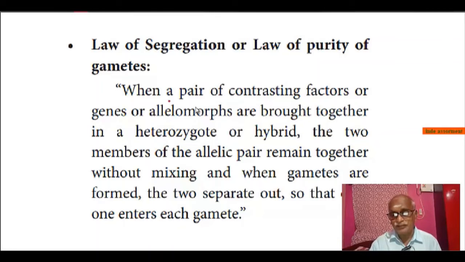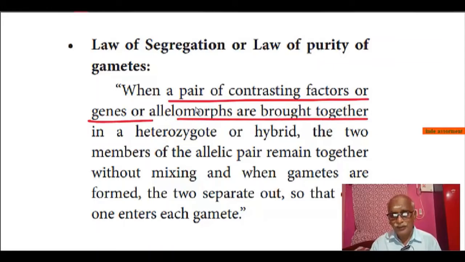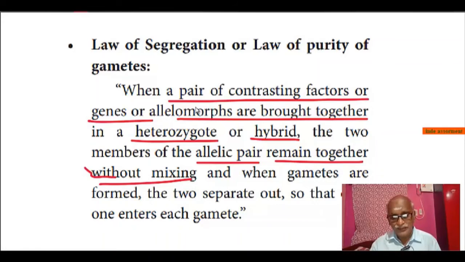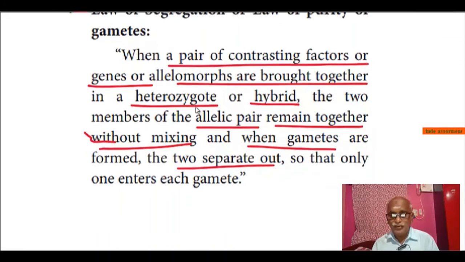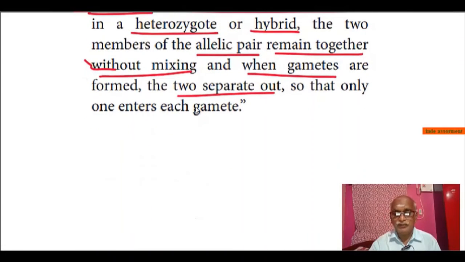When a pair of contrasting factors or genes or allelomorphs are brought together in a heterozygote or a hybrid, the two members of the allelic pair remain together without mixing. See the keyword, without mixing. And when they form gametes, the two separate out so that only one enters into each gamete. So let us see, we take the example of the monohybrid cross.